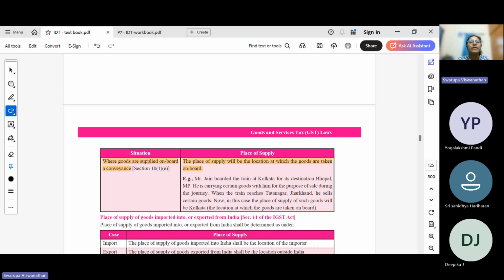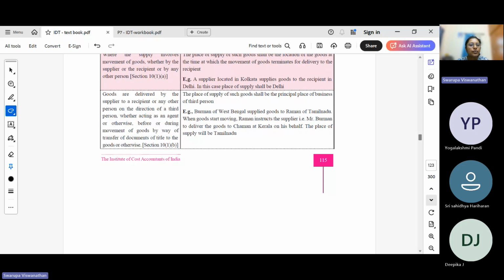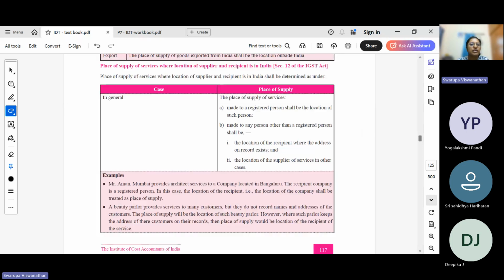So wherever they are boarded, it is assumed that they will be sold within a certain distance. So the place of supply will be the location at which the goods are taken on board. I have just highlighted one or two important cases like this. You can go through other exceptions to the general rule of place of supply.